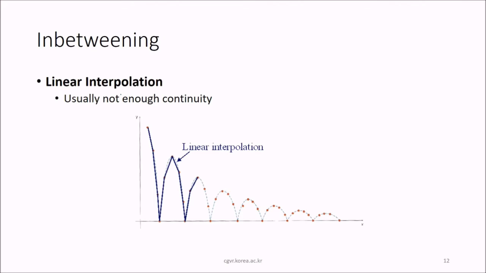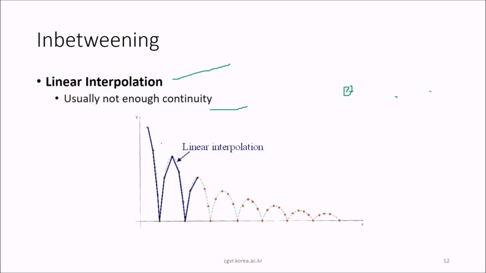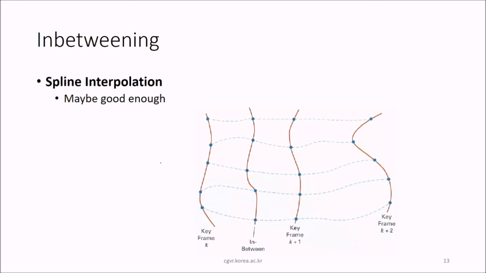Then what is in betweening? This is simple linear interpolation, and there is usually not enough continuity because this is just linear interpolation, predicting values in between when two points are given. There is another thing in in betweening, that is spline interpolation, and as compared to the previous one, that is linear interpolation, spline interpolation may be quite good.